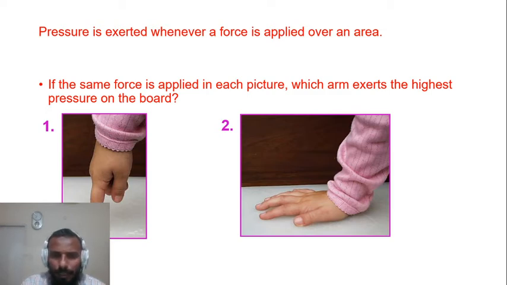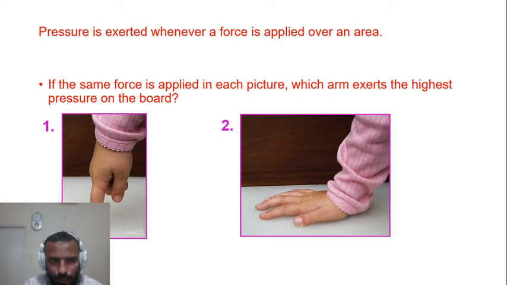In picture number 2, the same boy is applying almost a similar force onto the same notice board, but here he is applying the force with the help of the whole palm. The palm is on the notice board.